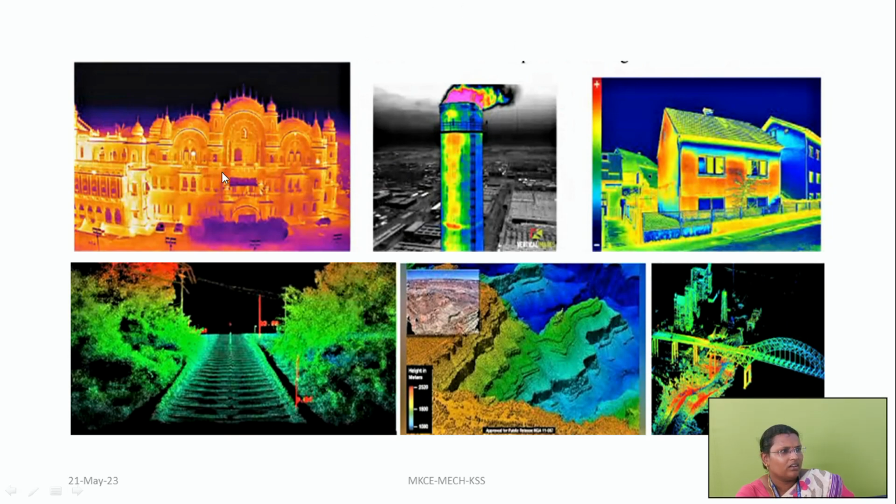So for inspecting the building and inspecting the chimney, how the heat is exchanged and how the heat is transmitted, and during summer season or winter season, how heat is absorbed in the infrastructure of a house. For bridge inspection, this is a picture showing bridge inspection. This is about mountains. This is like a railway track, railway transportation inspection. So these are some real-time applications of hyperspectral imaging using drones.